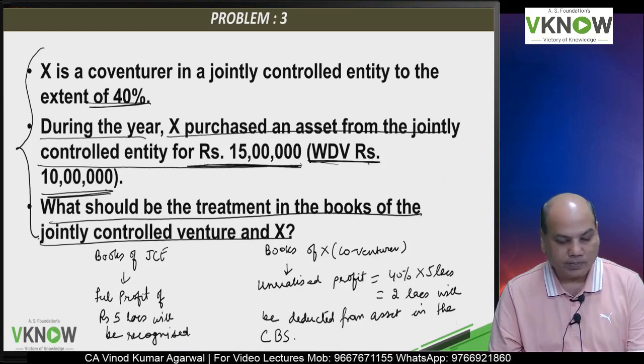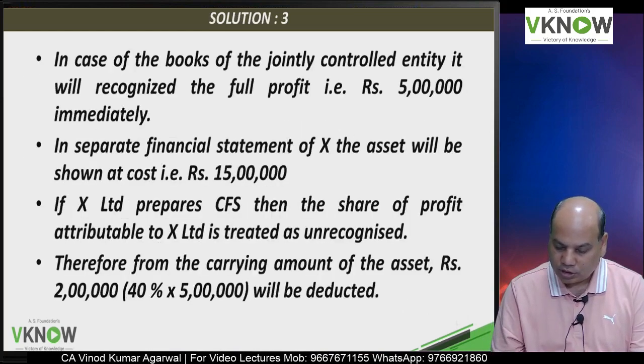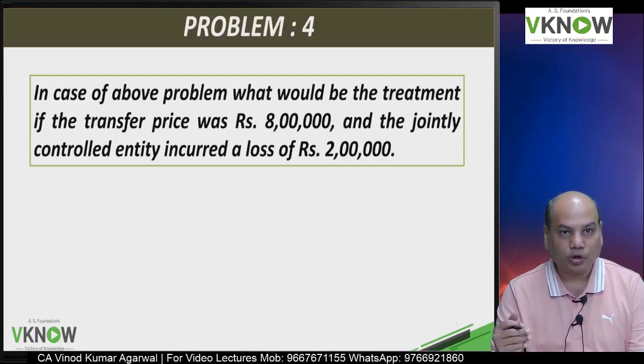So this example we had discussed also, and one more example we'll take of loss.